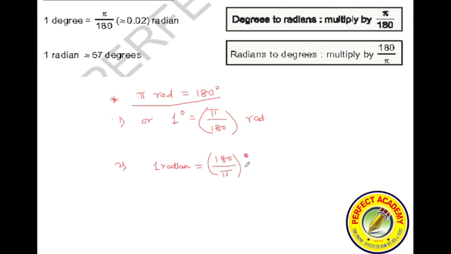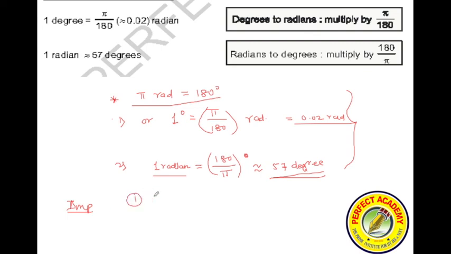Always remember this, if you calculate it will come somewhere around 57 degrees. 1 radian is how much? 57 degrees. So radian is a bigger unit as compared to degree. 1 radian is 57 degrees and 1 degree is approximately 0.02 radians. Overall, when we have to convert, I have to just remember two important formulae.